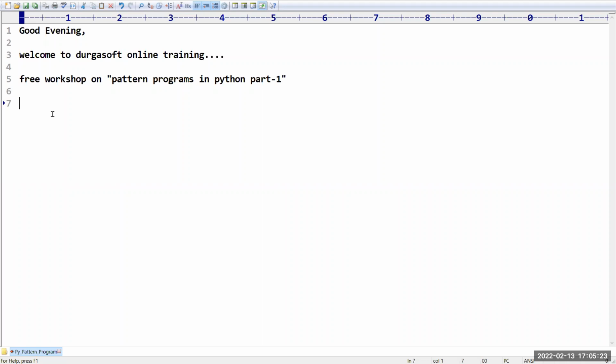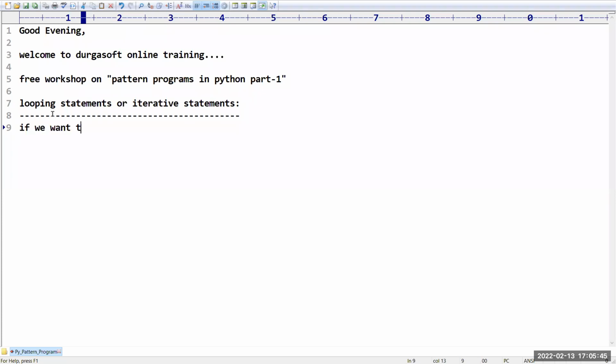Before moving to that, there is one concept in every programming language called looping statements, or we can also use the word iterative statements. What is meant by looping statements and iterative statements? Both are the same.